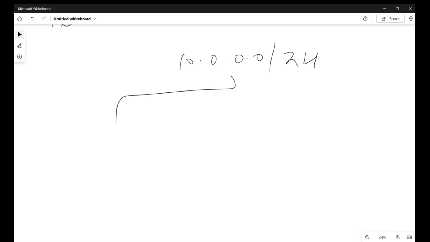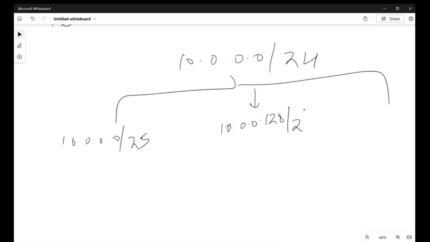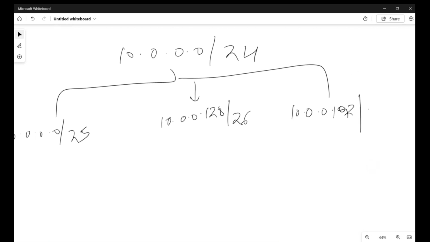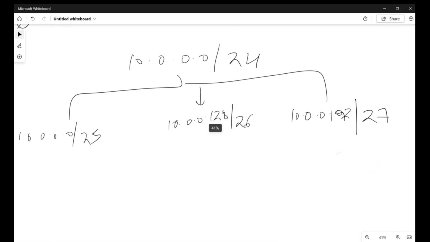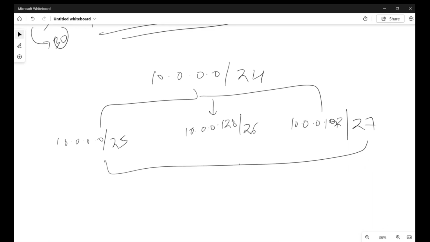The first one is 10.0.0.0/25. The second chunk is 10.0.0.128/26, and the third chunk is 10.0.0.192/27. So if you calculate all three, you will end up with the same 256 IP addresses, which is the parent range.